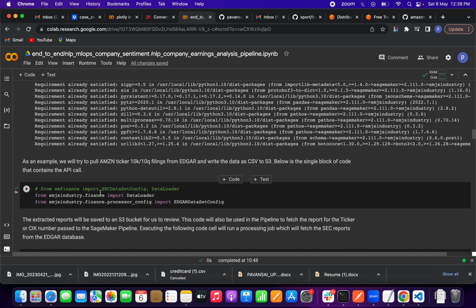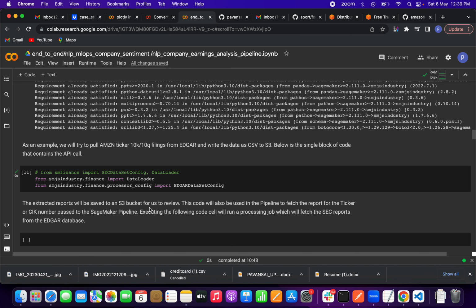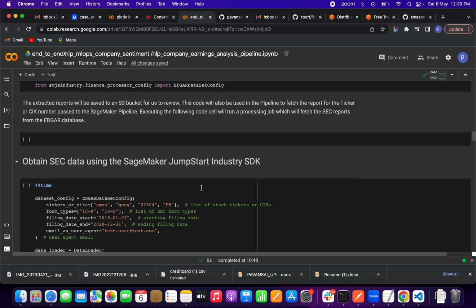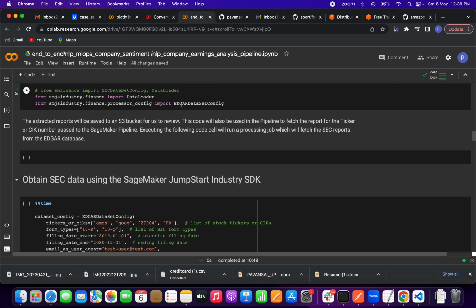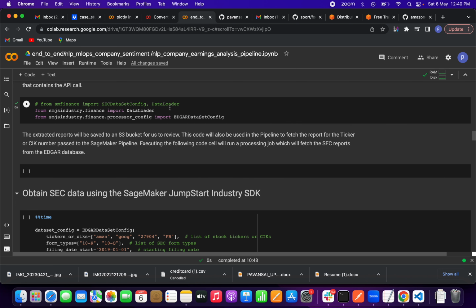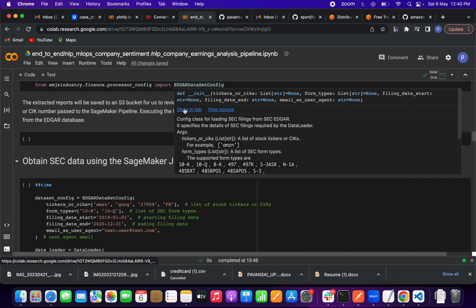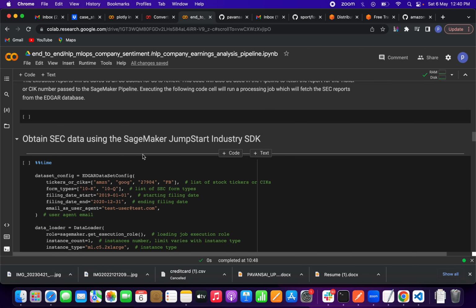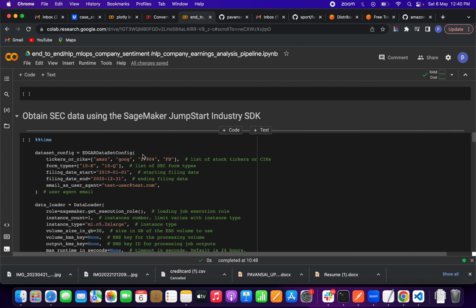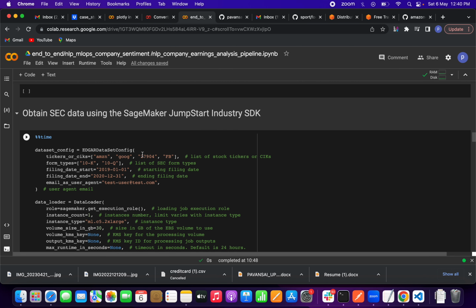After installing we have to import the data loader, and this is like a database, friends, EDGAR. This is like a config, where the data will be kept. All the dataset config will be put in this. So we are obtaining SEC data using the SDK.